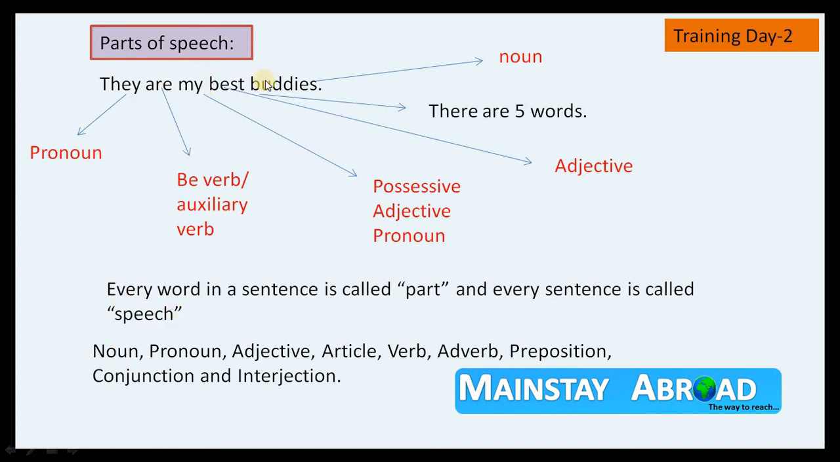So they are classified into 9 categories. They are noun, pronoun, adjective, article, verb, adverb, preposition, conjunction, and interjection. So these are our only words. There are 9 word types in English, and we can discuss them in a brief note.